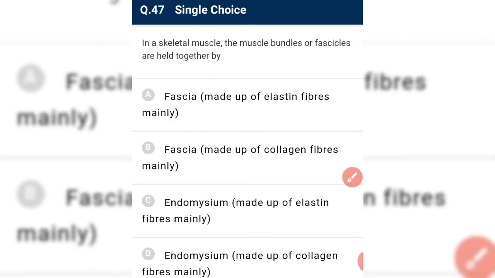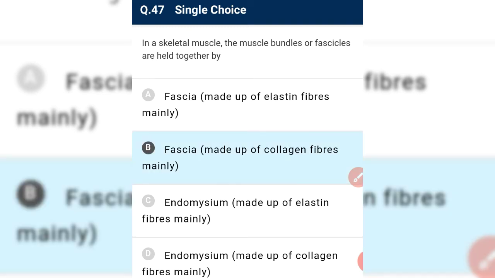Okay, in a skeletal muscle, the muscle bundles or fascicles are held together by fascia. See, these are first fascicles. And fascicles are held together by fascia, which is made up of collagen fiber mainly.